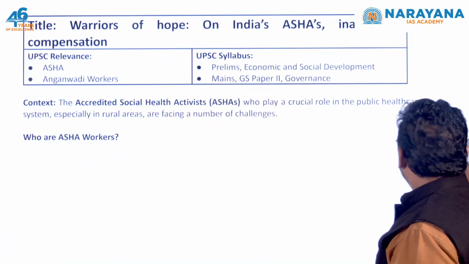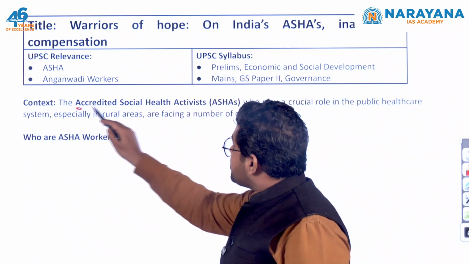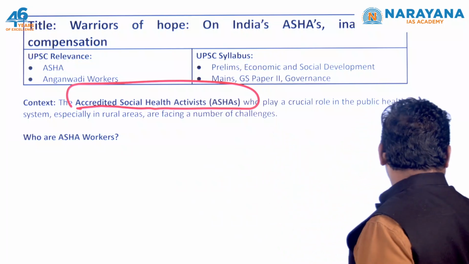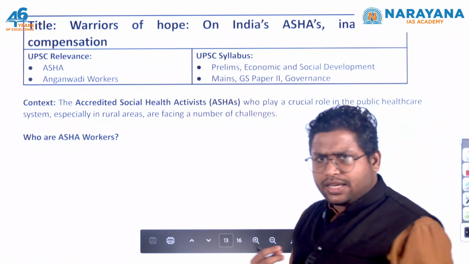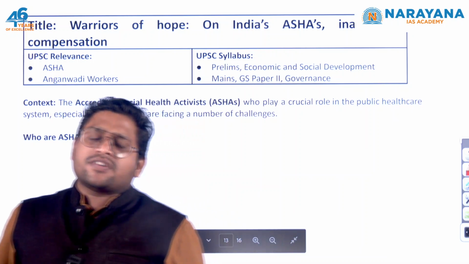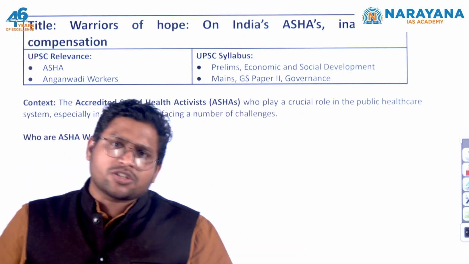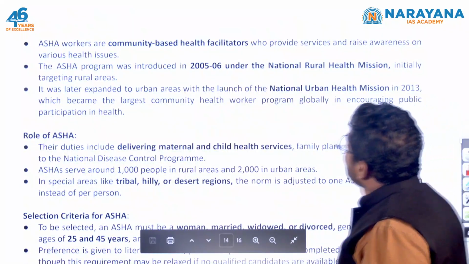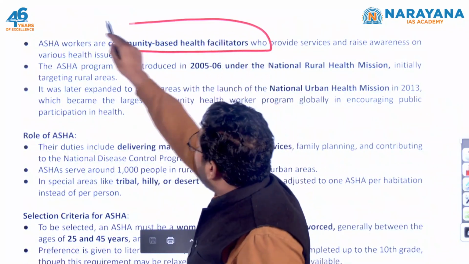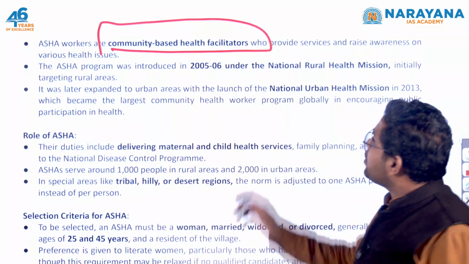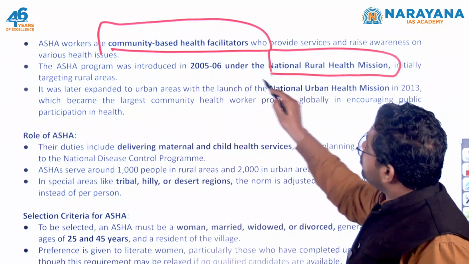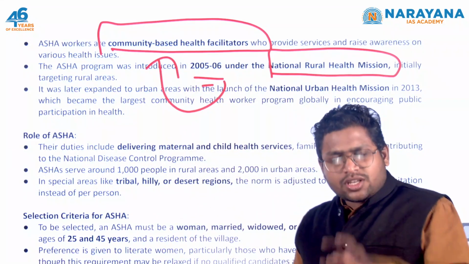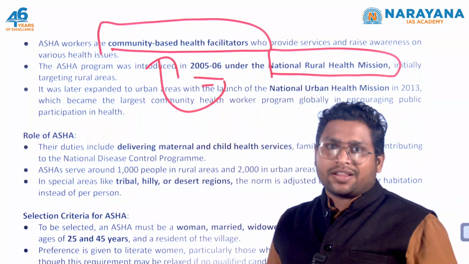Then the next article is about ASHA workers. The term ASHA stands for Accredited Social Health Activist. The article specifically came into the newspaper because ASHA workers are facing numerous challenges and problems. We should know who these ASHA workers are. They are community-based health facilitators, and this profile came into the picture with the National Rural Health Mission. In the year 2005-2006, we brought in this concept of ASHA workers. These are the people who work at the grassroots level.